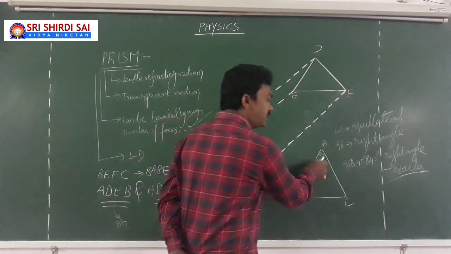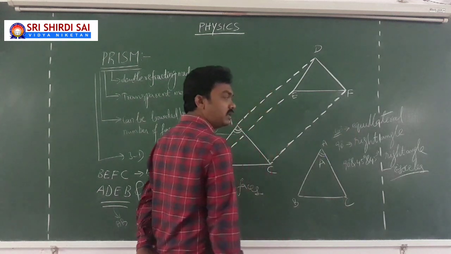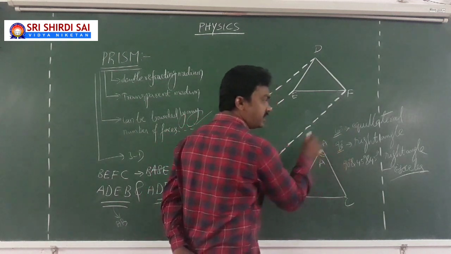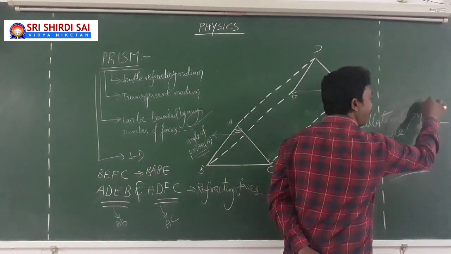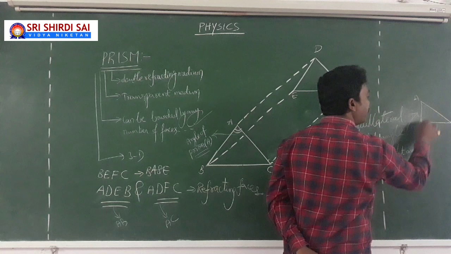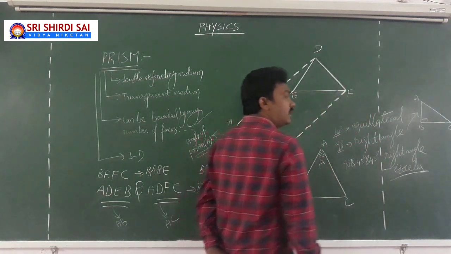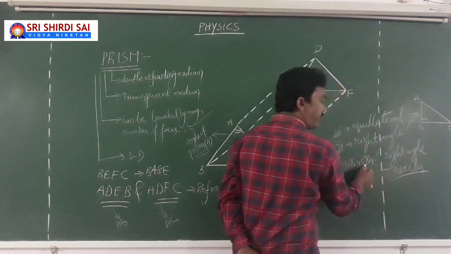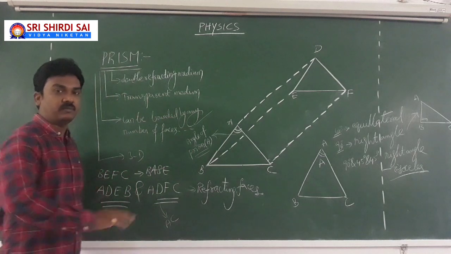So, if each angle in the prism is 60 degrees, it is an equilateral prism. If one of the angles is 90 degrees, it is a right angle prism, you can show it like this, A, B, C. If the other two angles are 45 and 45, then it will be a right angle isosceles prism.